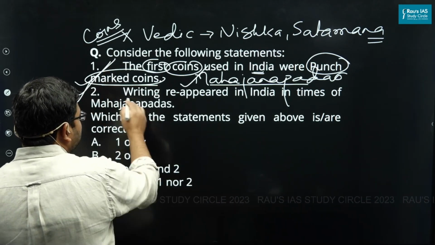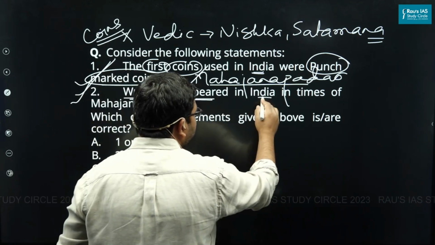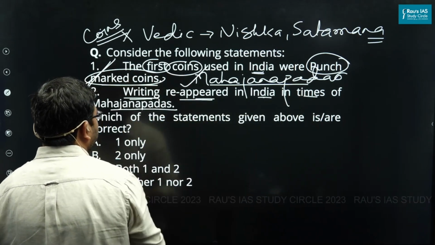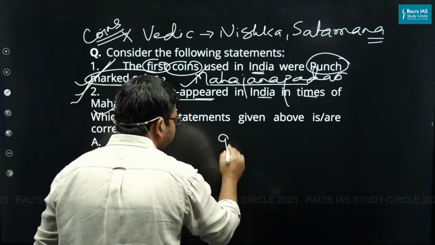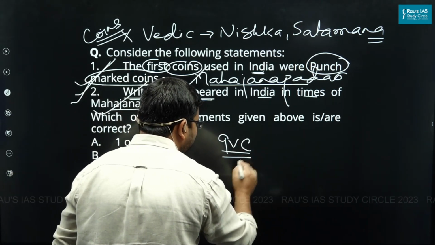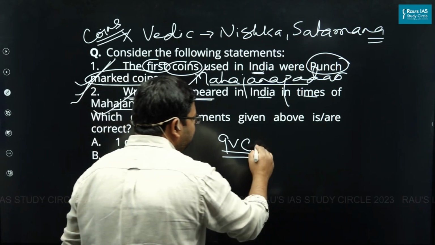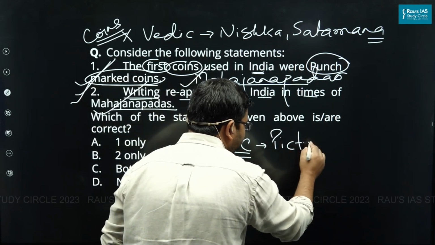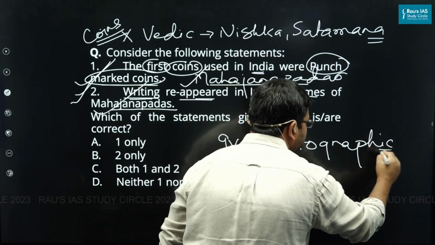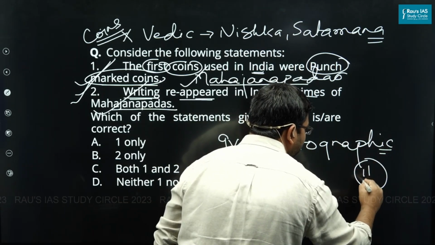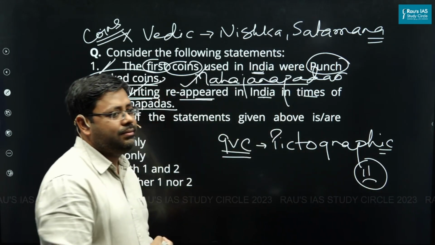The second statement says that writing reappeared in India in times of Mahajanapadas. It is again correct. Look, the first time writing was there was in times of the Indus Valley civilization, and it was mainly a pictographic script that the people used. But so far we have not been able to decipher that.